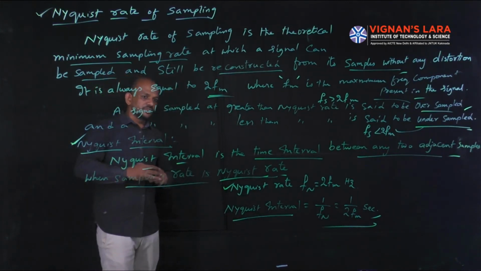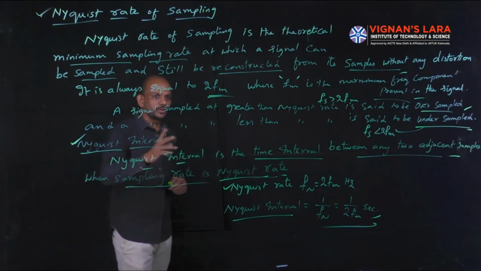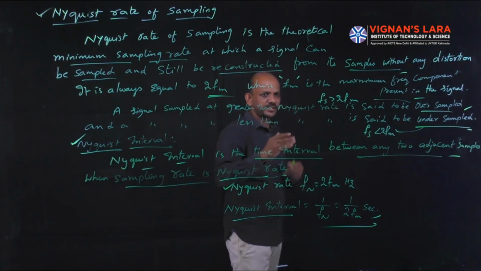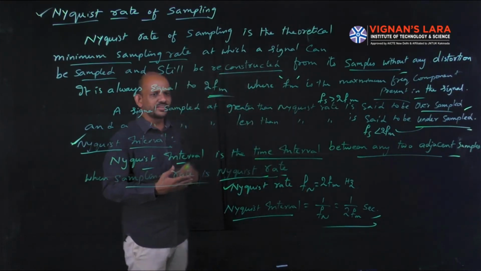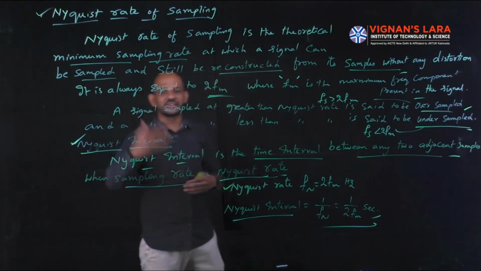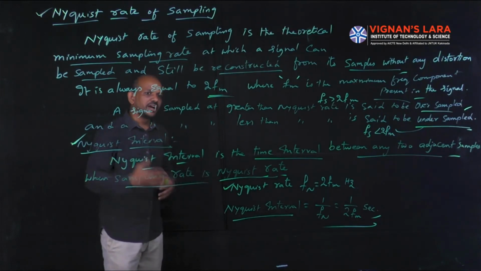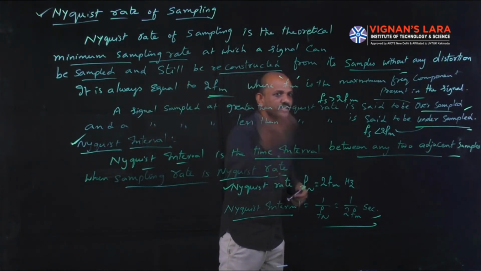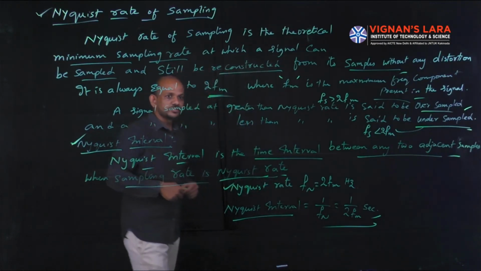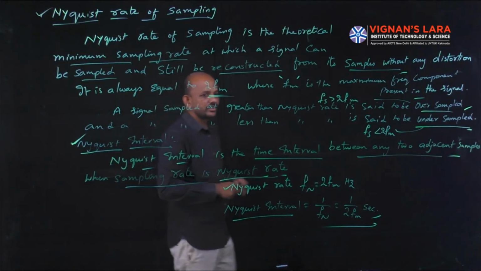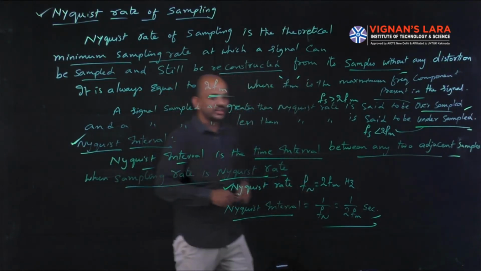In this class I explained two topics. One is the effect of undersampling, that is aliasing. I explained completely about aliasing: when aliasing occurs and what you have to do to avoid it. Then I explained the Nyquist rate and the Nyquist interval, and finally I gave the equations for Nyquist rate and Nyquist interval. These are very useful while doing problems. In the problems they ask you to find the Nyquist rate and Nyquist interval, so these are the formulas for finding them.